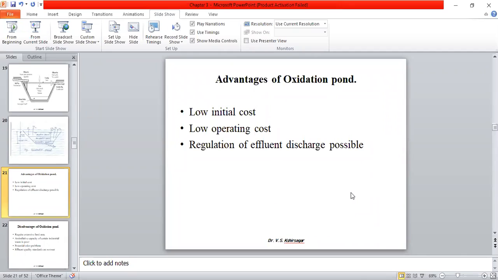If the parameters are getting disturbed, for example the BOD, you need 30 milligram per liter for disposal, and if it is not getting controlled in that range, you can regulate it by increasing the detention time or by the dilution method. That is one of the examples I had given, that you can regulate the effluent discharge.